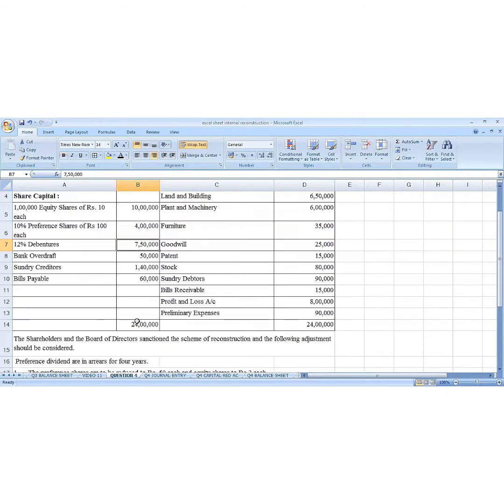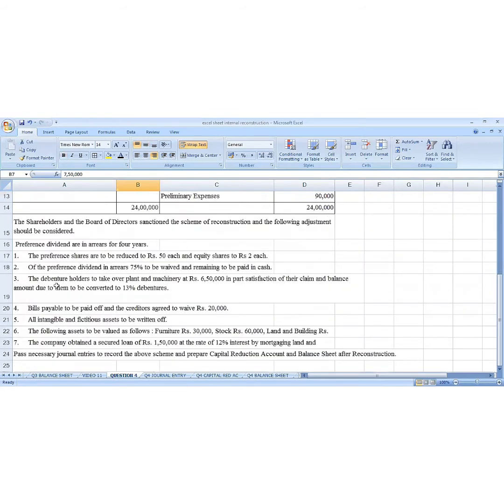Let me go to next. Line number 4. Bills payable to be paid off, and the creditors agreed to waive rupees 20,000.